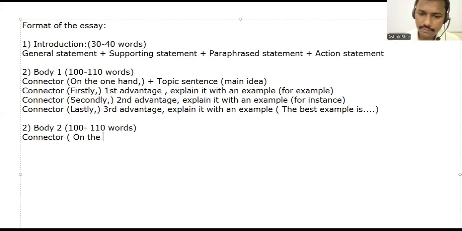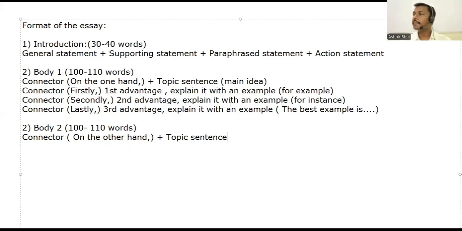On the other hand, give a comma and add a topic sentence. Now, can you tell me what the topic sentence will be here? You already know. In body 1, we used advantages, or the positive side.